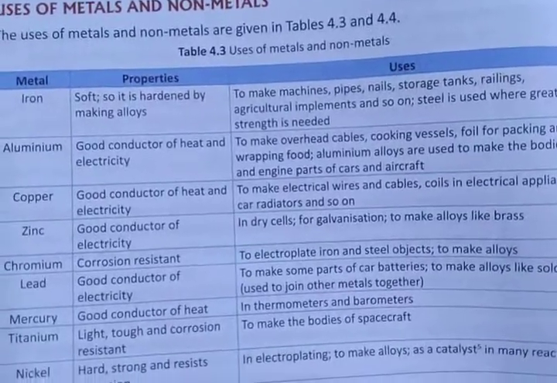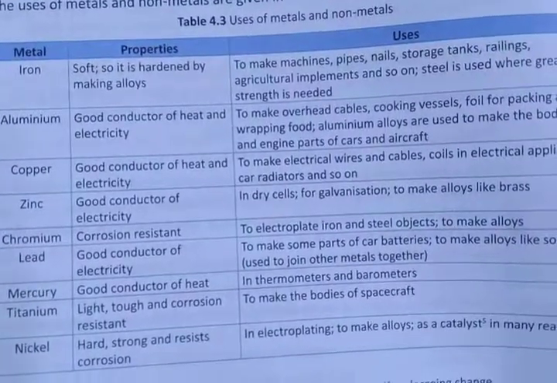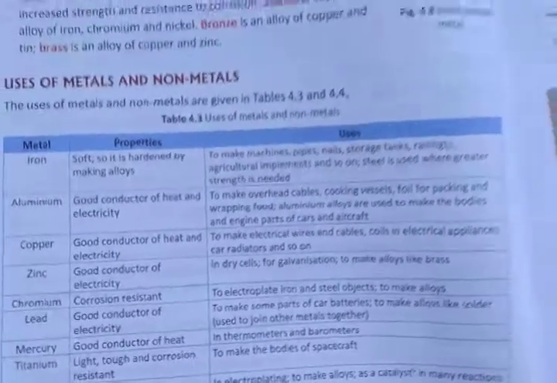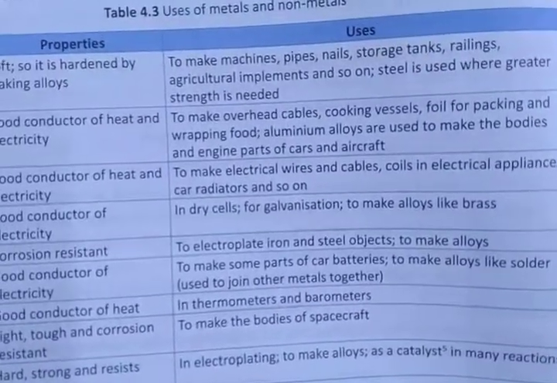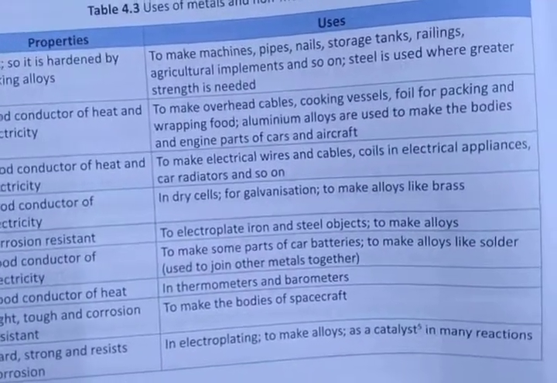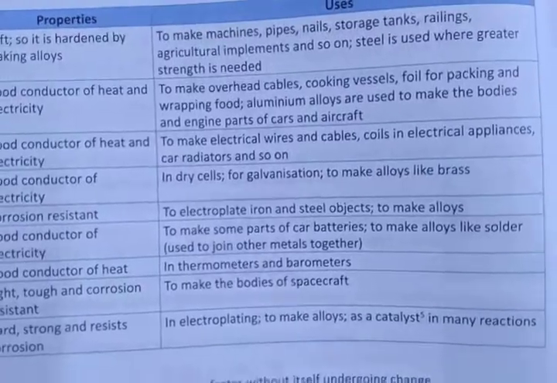Now if I talk about aluminium, you can see aluminium is a good conductor of heat and electricity. It is specially used to make overhead cables, cooking vessels, and for packing and wrapping food. Aluminium alloys are also used to make the bodies and engine parts of cars and aircraft.